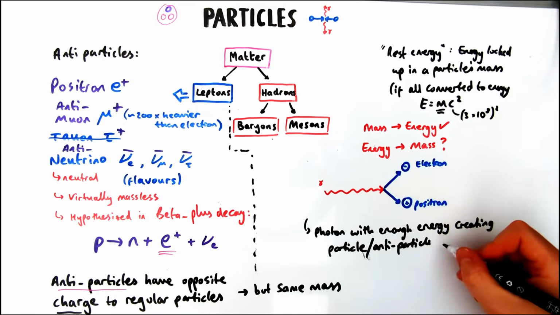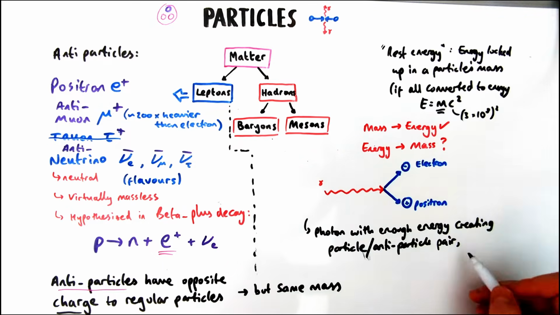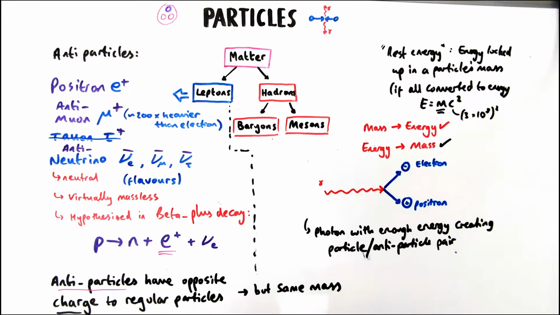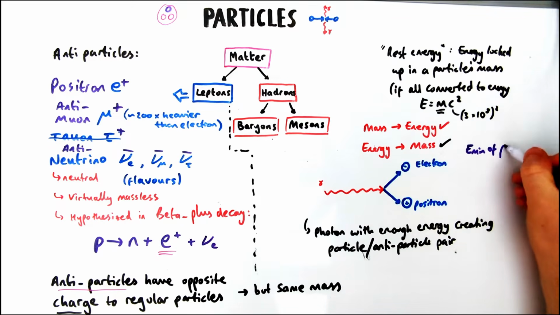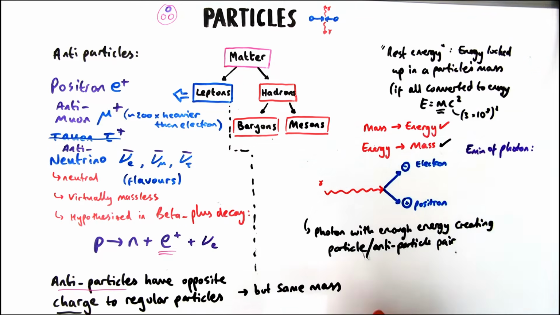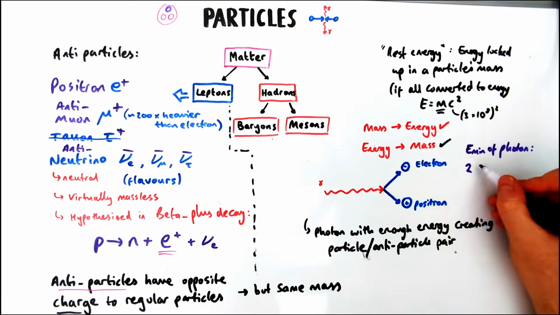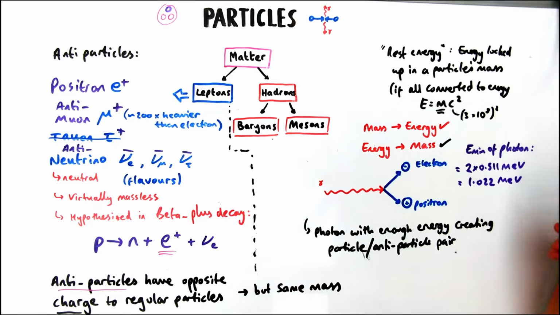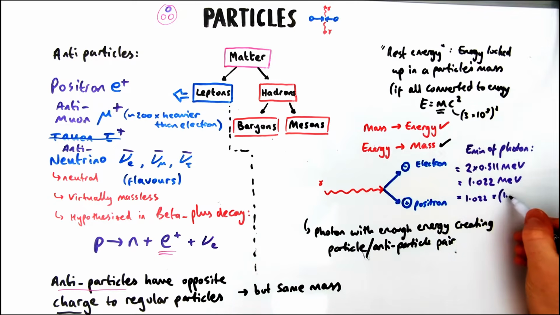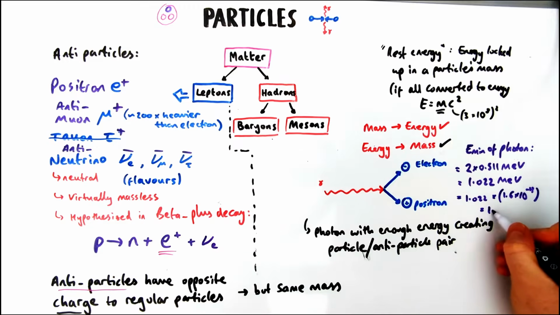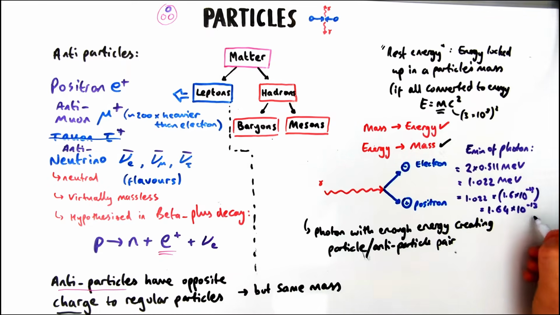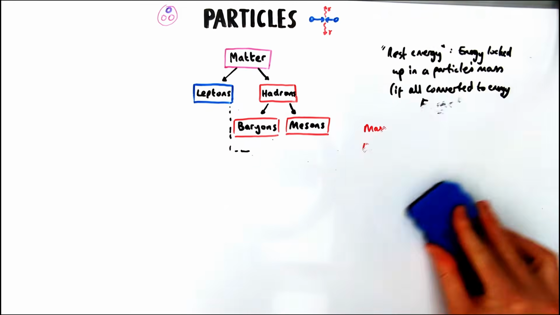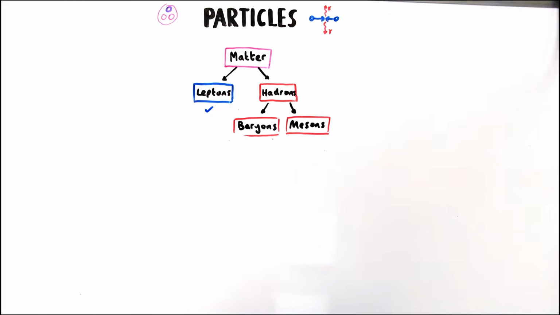This occurs when a photon has enough energy, so it needs to be above a threshold energy for this to happen. So to work out the minimum energy that the photon would need, you'd need to know the rest mass of these particles. Now, we're using the same 2 particles, but before, it could be anything. It could be a proton and an antiproton. But anyway, you need 2 times the rest energy of one of those particles, which is 1.022 mega electron volts, and then convert it to joules, which gives us 1.64 times 10 to the power minus 13 joules. So that's the minimum energy the photon would need. You could work out the frequency again by using the same equation as earlier.